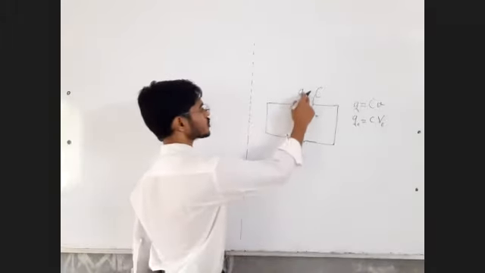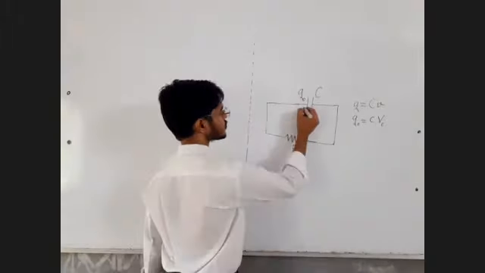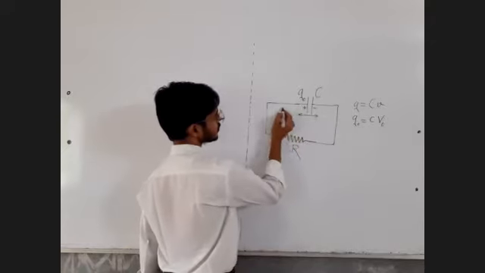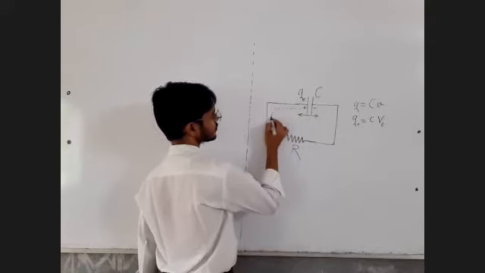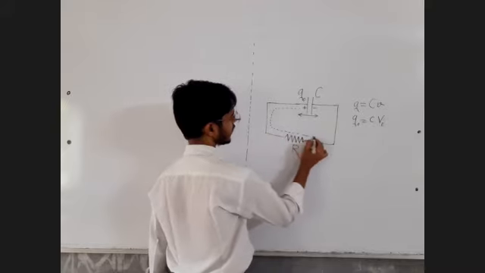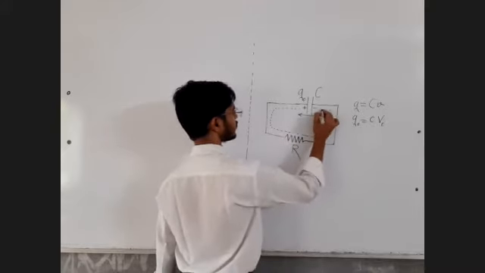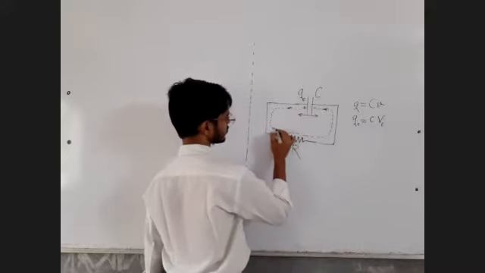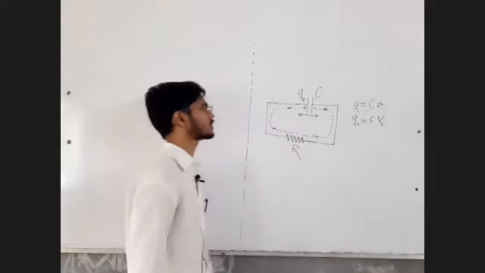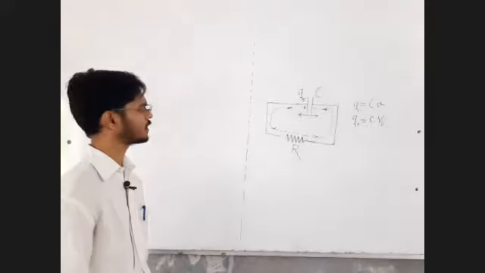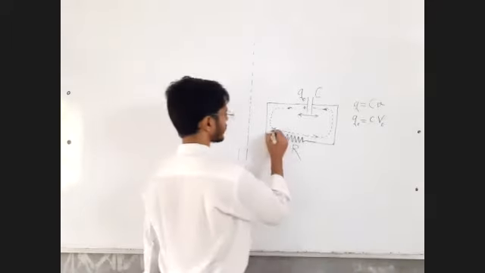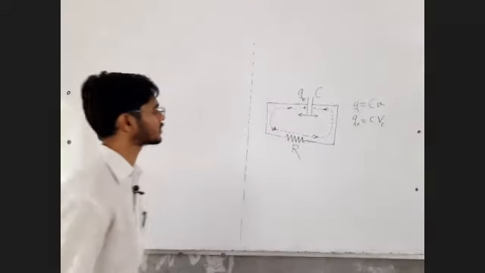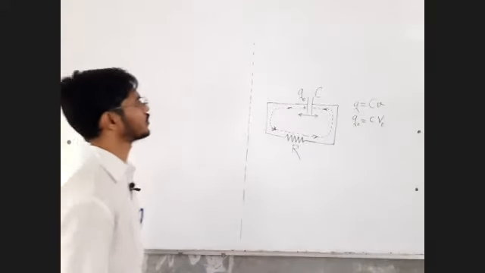Now, the charge which is stored on the capacitor will start discharging. This plate stores positive charge, this plate stores negative charge. The positive charge will follow a path like this and will ultimately get nullified with the negative charge. After some time all the charge of the capacitor will be gone, and we say that the capacitor is now discharged. So initially the capacitor will be fully charged.